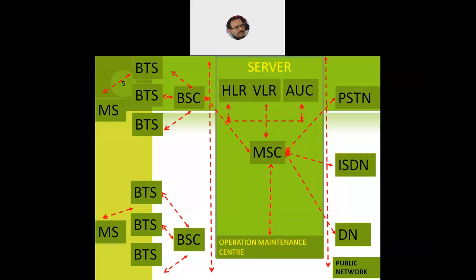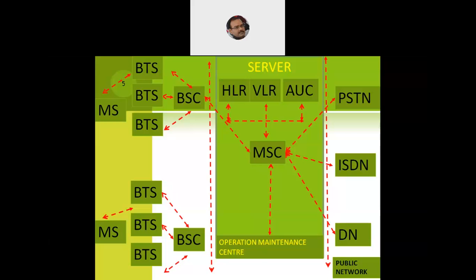But in the case of GSM, it is the BTS and the BSC combination that will handle the handoff mechanism. As and when the mobile station moves from outside the jurisdiction of one BTS to another BTS, it will be monitored by the base station controllers or the BSCs as well. So the BSC, on behalf of the mobile switching center, will handle the handoff mechanism. We do not need to disturb the mobile switching center every now and then. The BSCs themselves are capable enough to manage and monitor all the handoff mechanisms. So this drastically reduces the overhead on the mobile switching centers.